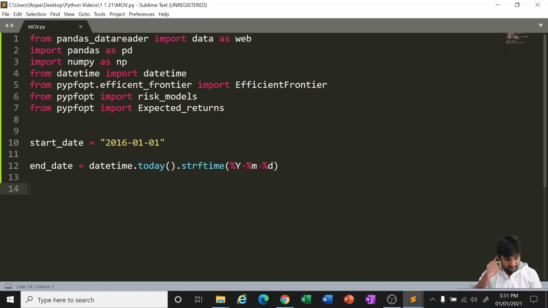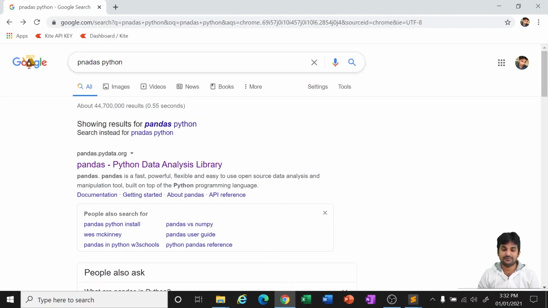So till the end date, we want the information to be downloaded from where? From Yahoo, right? So we have to give the source, the start date, the end date, and which stocks you want the information for. I'll show you how easy it is in Sublime Text to give the stock data.